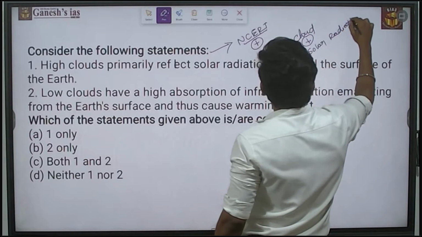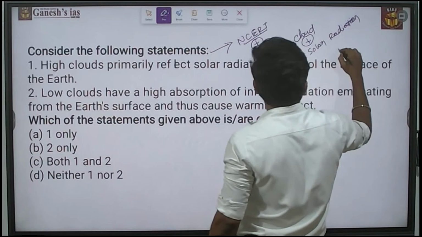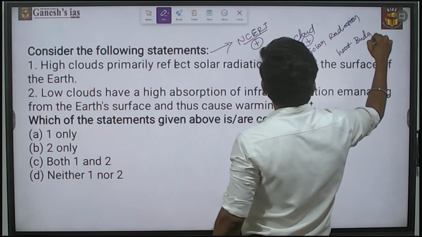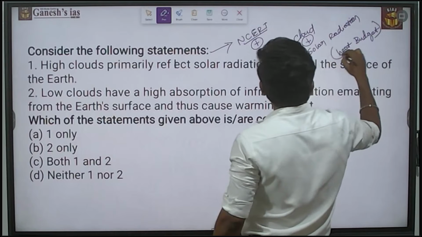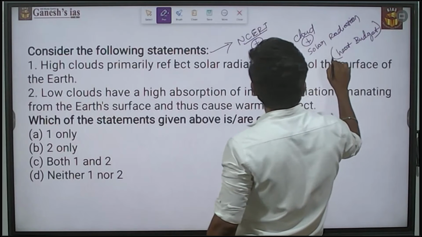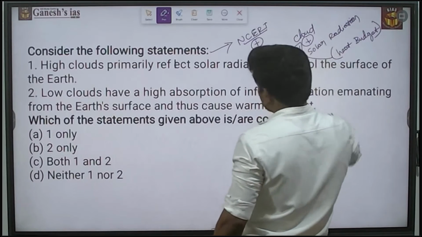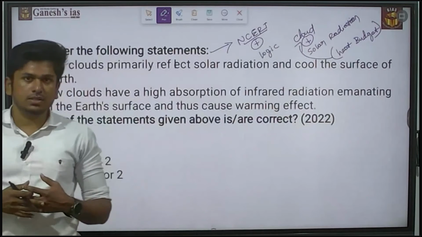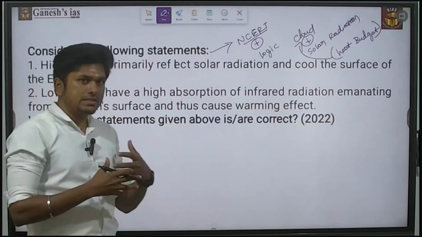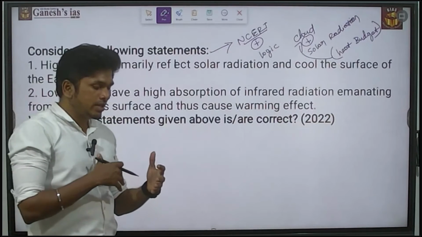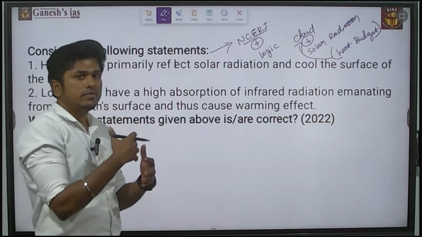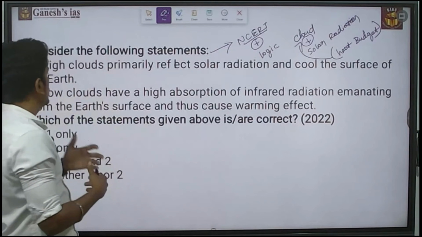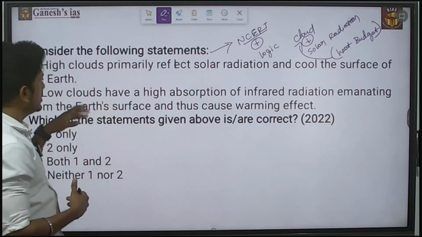In the NCERT, there is a topic called heat budget. So they are trying to connect the heat budget with the clouds. Okay, so it is a collaborative question. It is an NCERT based factual question, but they are trying to present it in a more logical manner. So first of all, get into the question, then you will know.